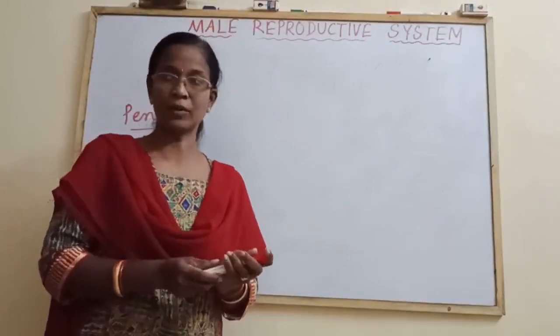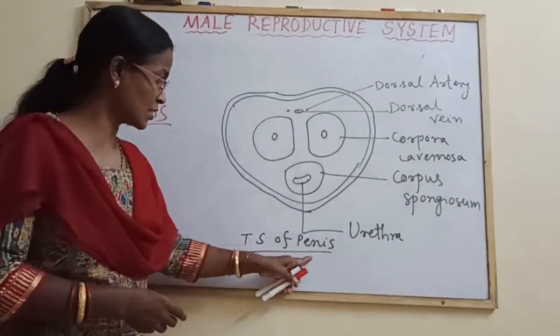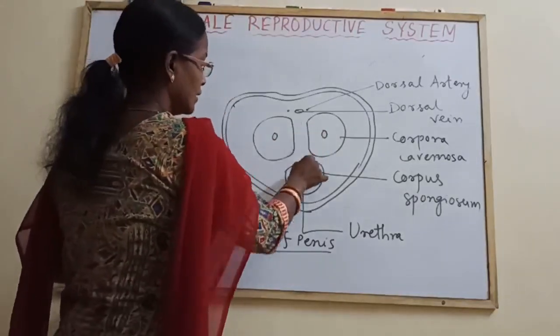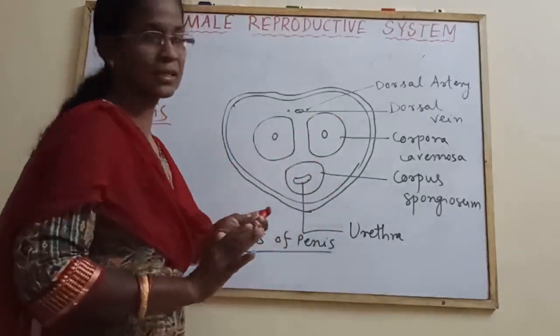Let us draw, and you will draw this reproductive system. You have to draw the diagram of the transverse section of penis, which consists of the 2 corpora cavernosa and 1 corpus spongiosum. Here the urethra is the penile urethra, with the dorsal artery and dorsal veins.